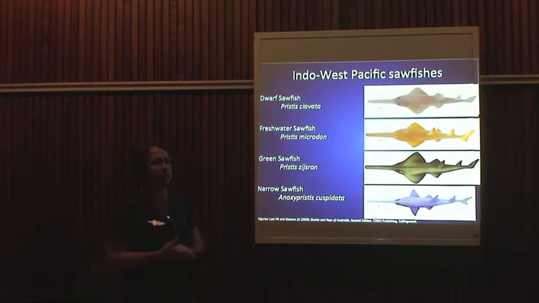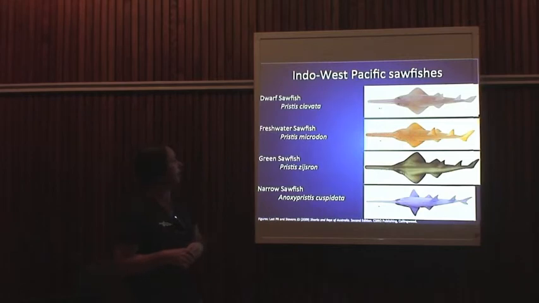We're dealing with 4 species. Pristis clavata, the dwarf sawfish, which Colin will talk about, because despite a lot of reports from outside of Australia, it's never been confirmed. There's no records, there's really no support for that occurs outside of Australia. So we should think of it as an Australian endemic until we can verify that, but suspicions are that it is an Australian endemic.